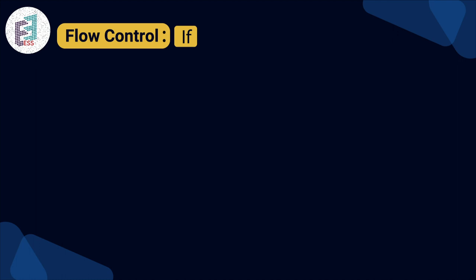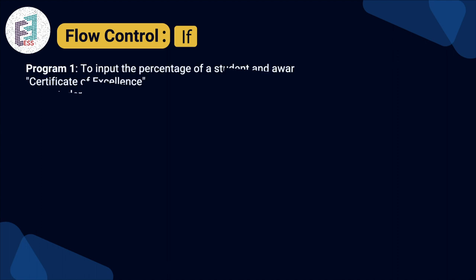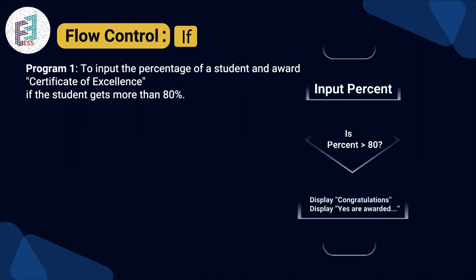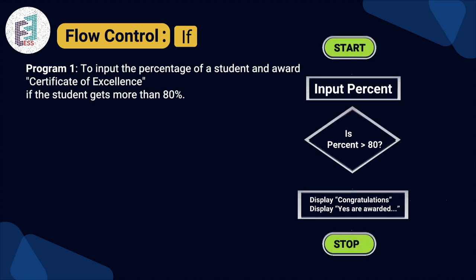Here we'll have an if statement. Here we can see the program of the input percentage, where a student is awarded a certificate of excellence if he scores a good percentage of marks. So we can consider that the student gets more than 80%. In the flowchart we can see we start, and then the input percentage is given.